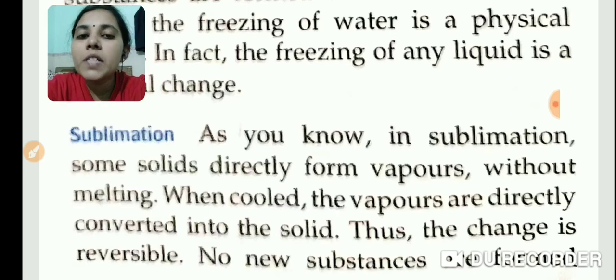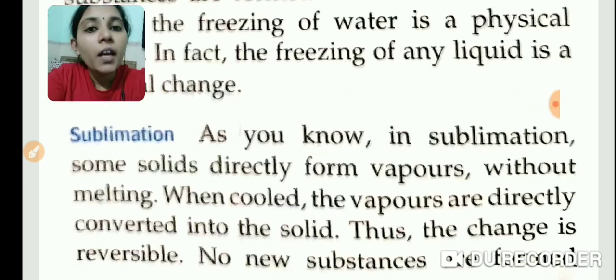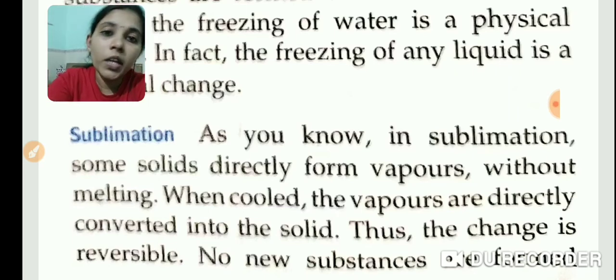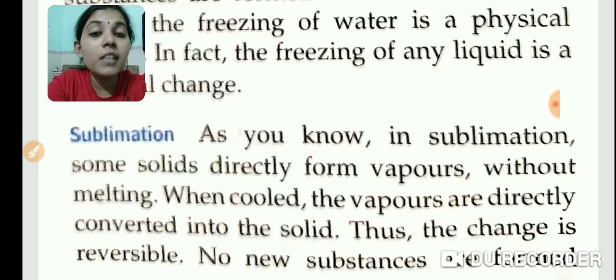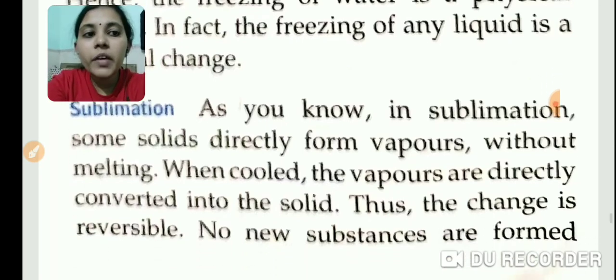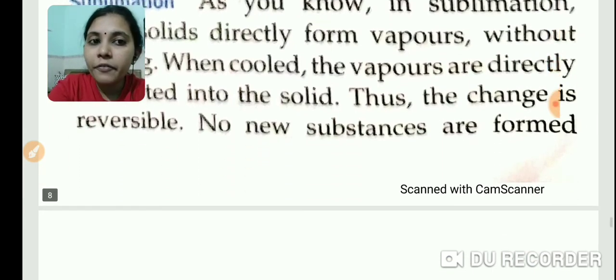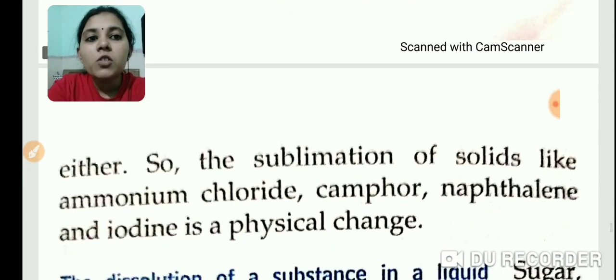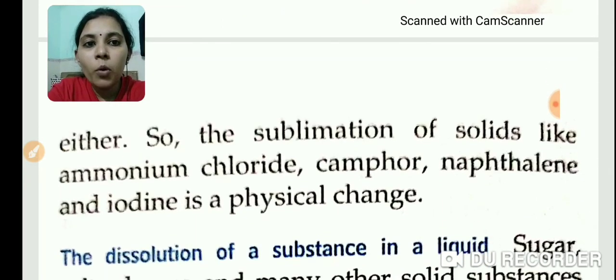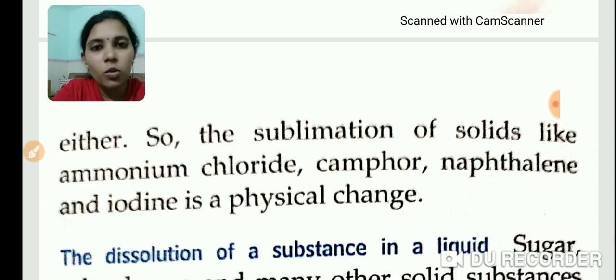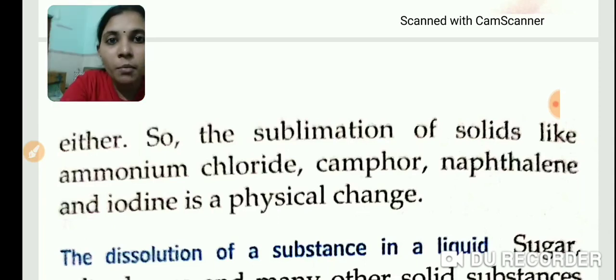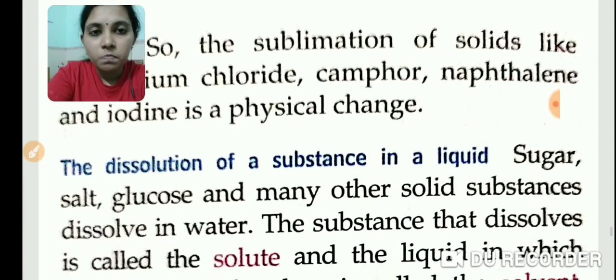Some substances are directly changing to gas without changing to liquid. It is known as sublimation. Examples: camphor, naphthalene, etc. So the sublimation of solids like ammonium chloride, camphor, naphthalene and iodine is a physical change, and our room freshener is also an example of physical change.